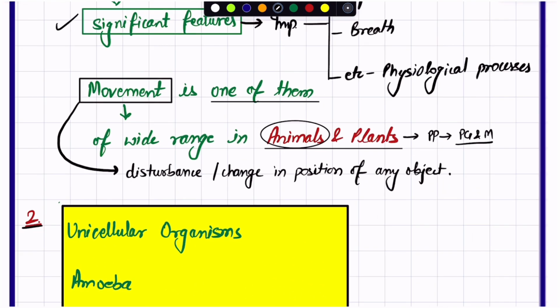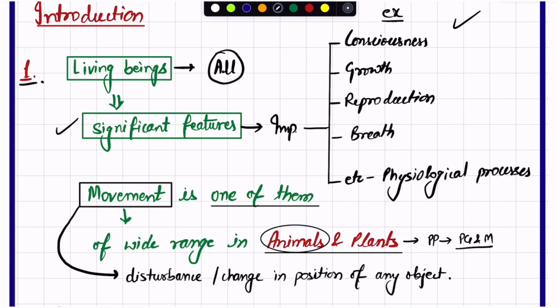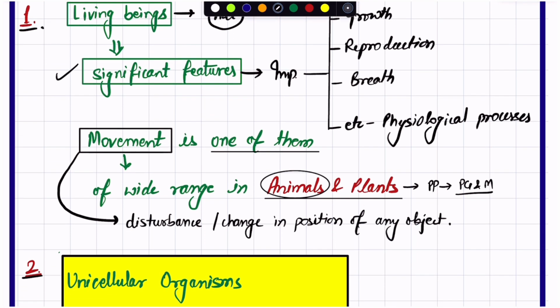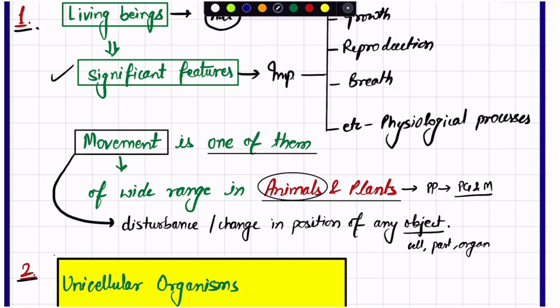Okay, so this was the first point, that all living beings have many significant, important features, like we took the examples. After that we discussed that movement is one of them. Then what is movement? That is a change in the position of any object, generally, when we talk overall. Here we can say any cell, any part or any organ of the body, then it will be considered as movement.